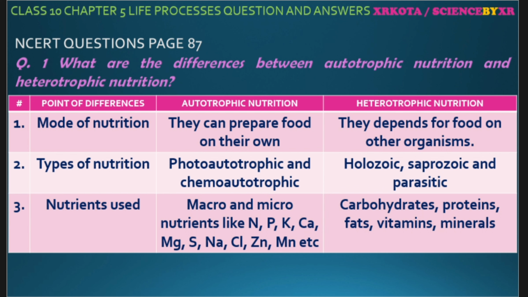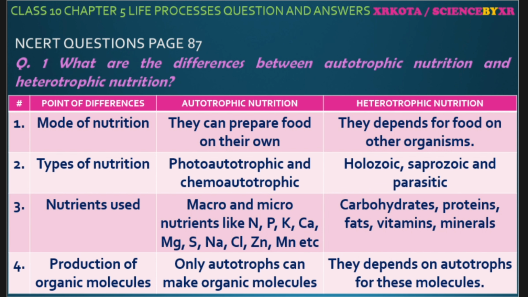Heterotrophs require prepared food nutrients like carbohydrate, protein, fat, vitamins, minerals, etc. And point number 4, production of organic molecules. Only autotrophs have an ability to produce organic molecules, whereas the heterotrophs are depending on autotrophs for their organic molecules. So these are the 4 differences. In the same order you have to write, if 1 point is asked, 2 points, 3 points, or 4 points are asked.